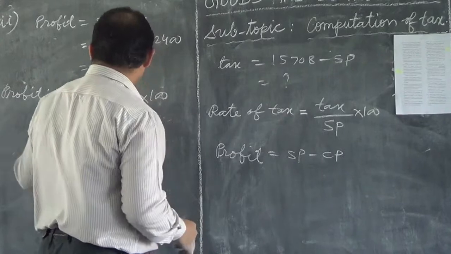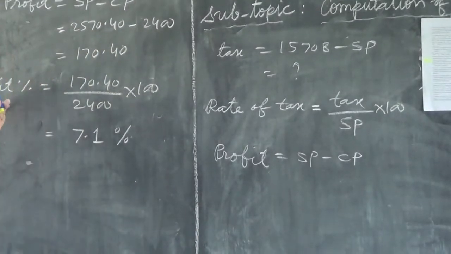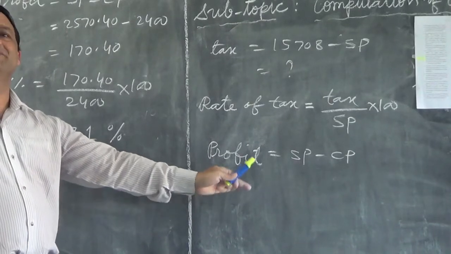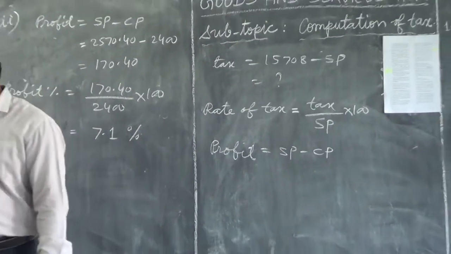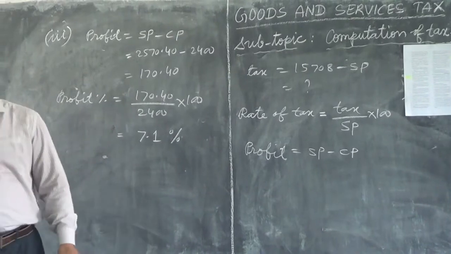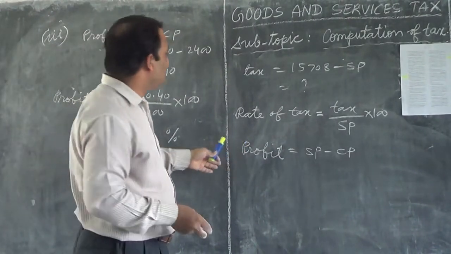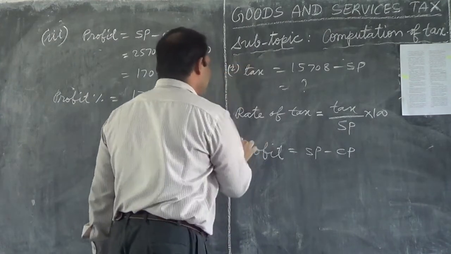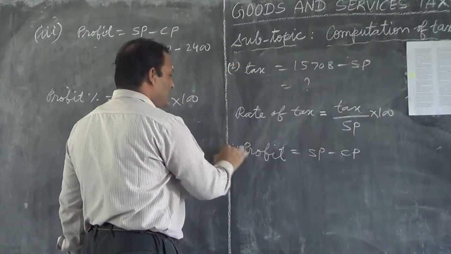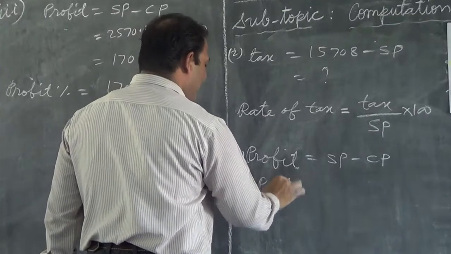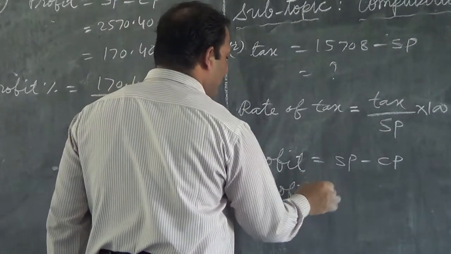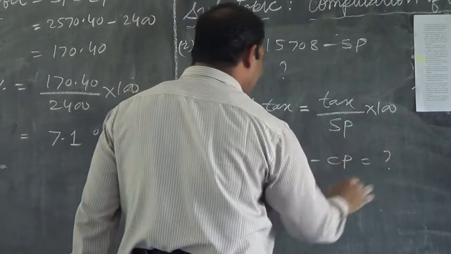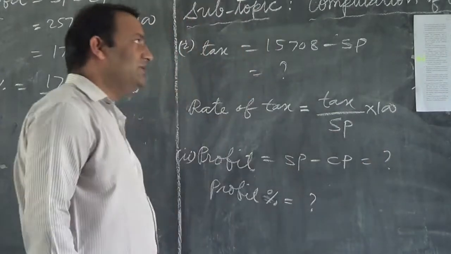Then you can calculate profit percent: profit by CP into 100. So your answer will come in percentage. So here you first find the rate of tax, and second you calculate the profit percent. This you find, and this also find by yourself.